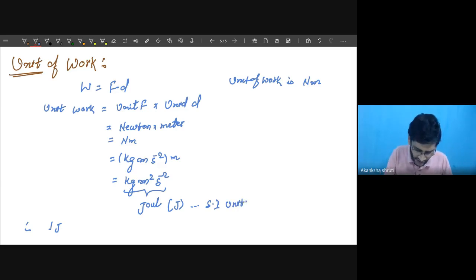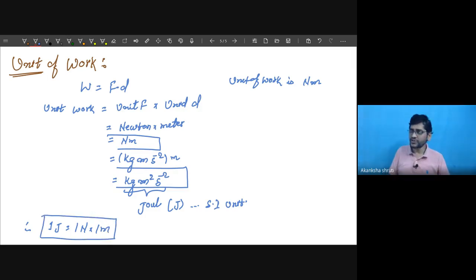It may be written from the intermediate step here, or from here also. Both mean the same thing. So 1 joule is equal to 1 Newton multiplied by 1 meter.